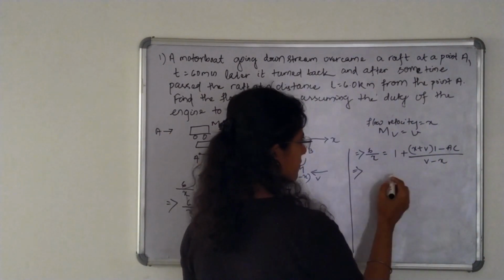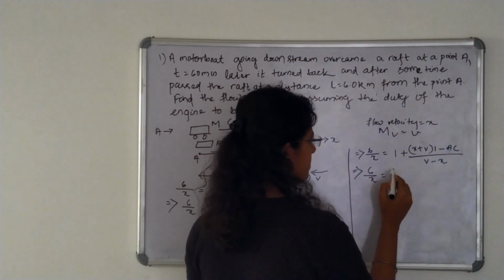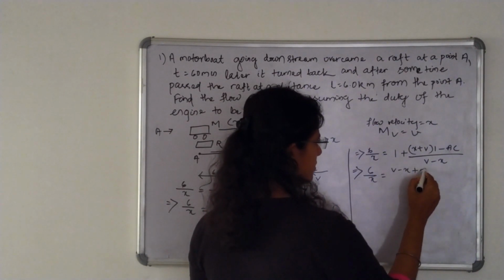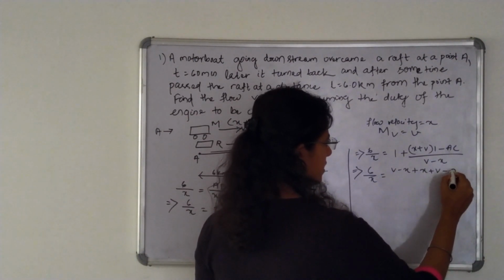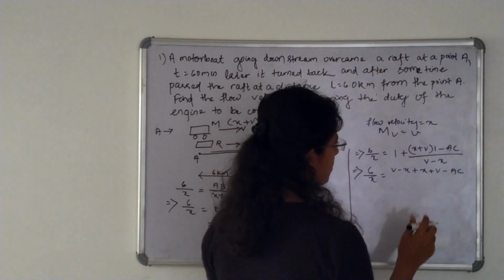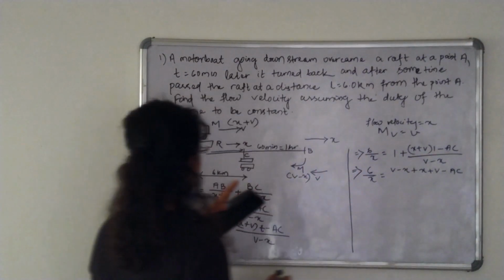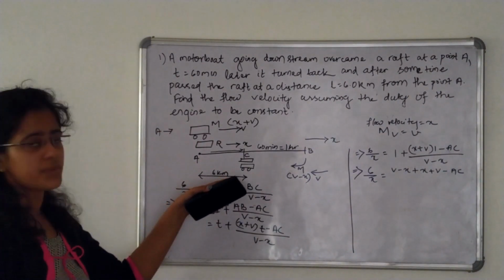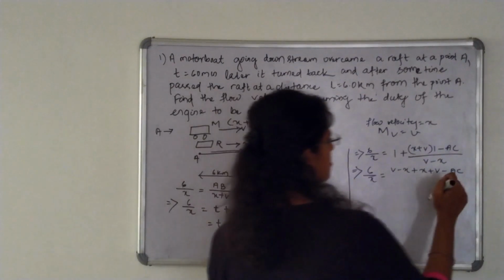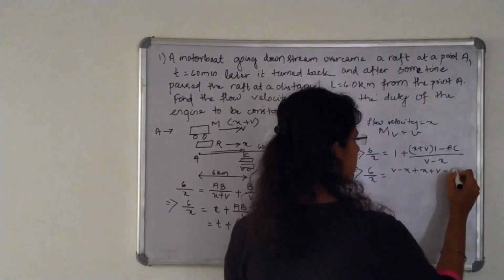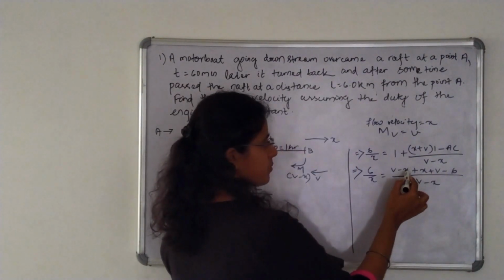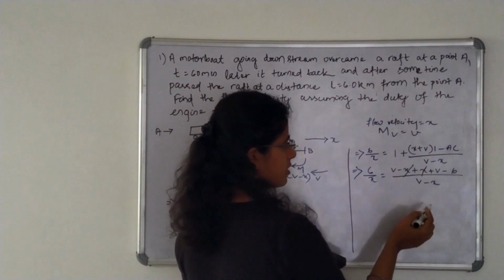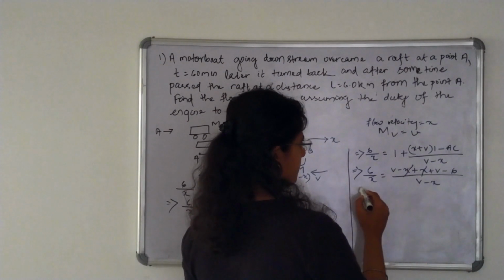So 6 by x, v minus x plus v minus AC. We can see here that this AC is 6 kilometers. It is also given in the question. So we can put here 6 divided by v minus x. Here you can completely see that x cancels out and it is 2v.